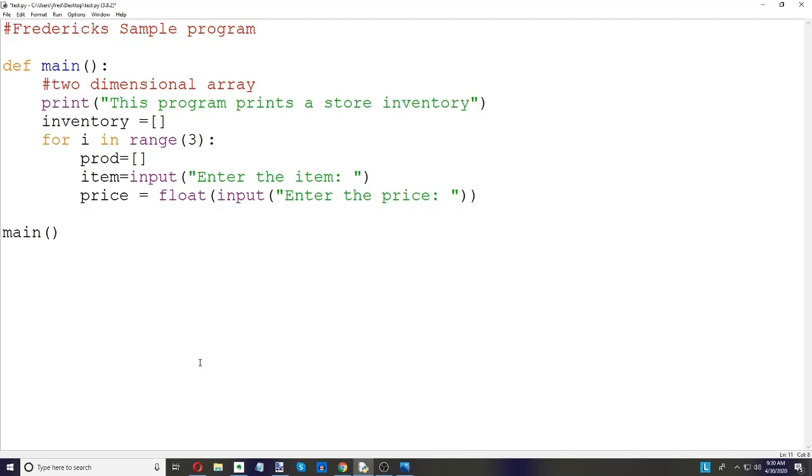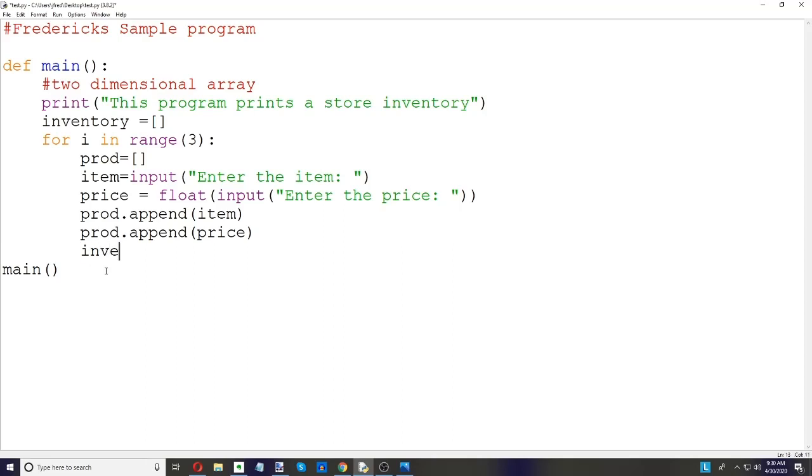And we're going to be able to get 3 products here. We could change that if we wanted to, but we're just going to do 3. So we're going to do product.append the item, product.append the price. So we can put both of those in product.